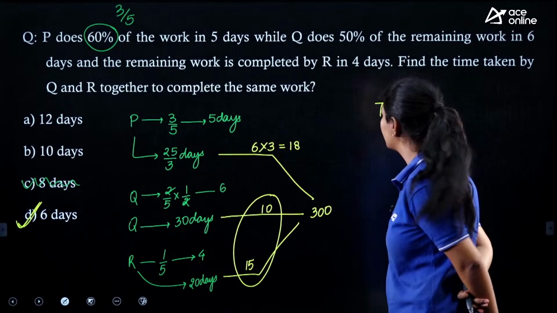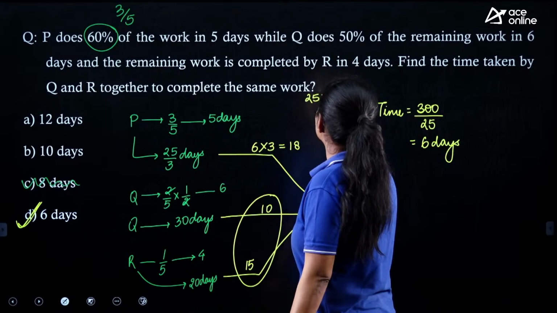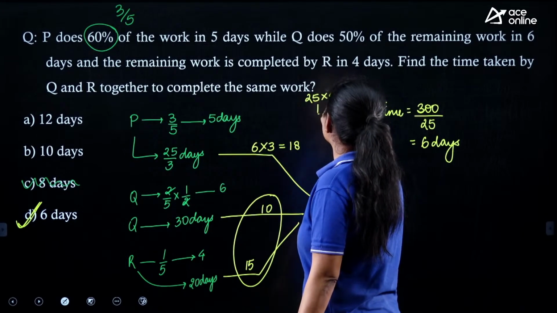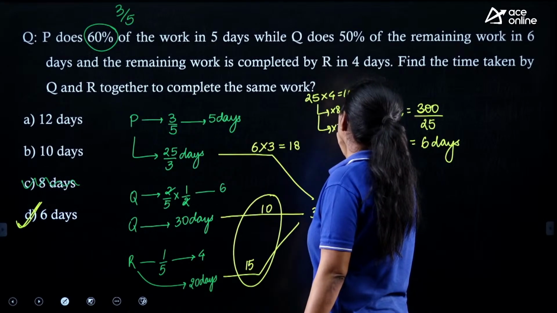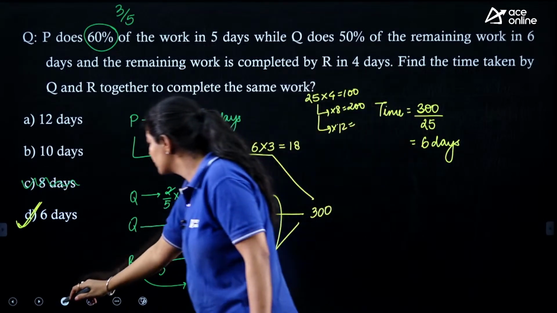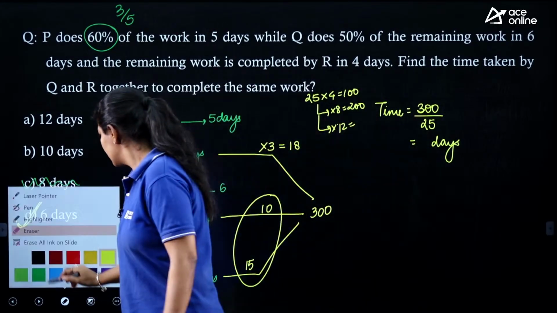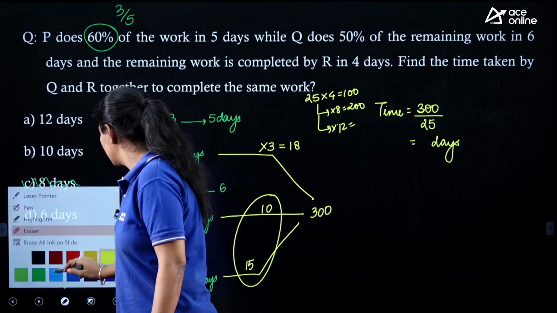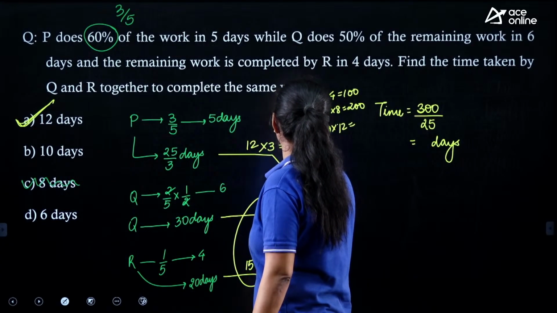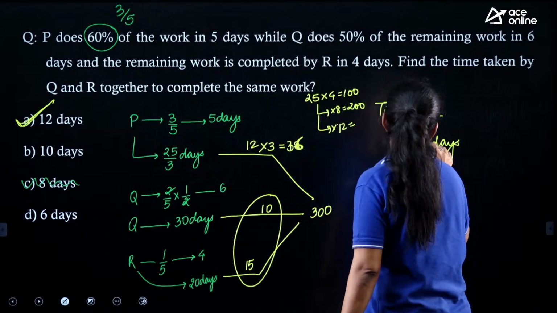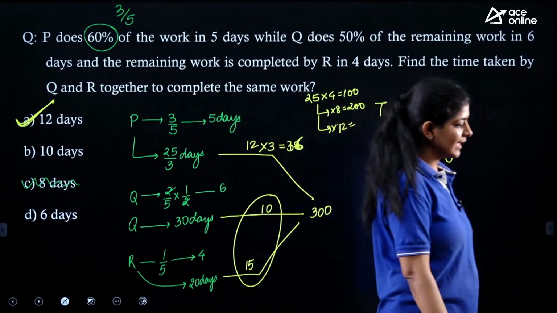Wait, there I made some mistake. 25 into 4 is 100, right? 25 into 8 is 200. And into 12 is 300. So it should be 12. Here 12, that is nothing but 36. Option number A is the correct one. Sorry, I made a mistake.